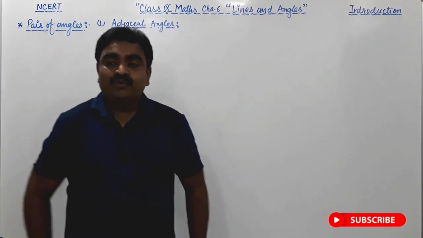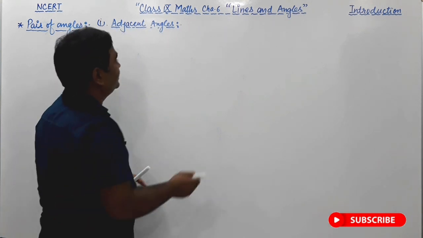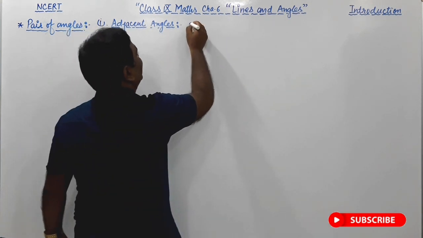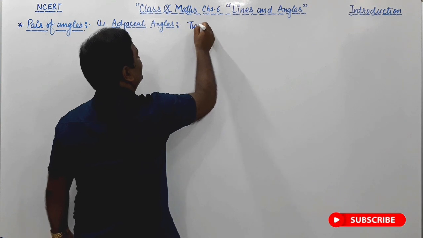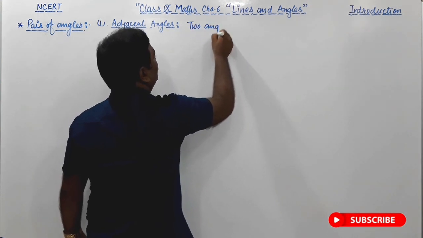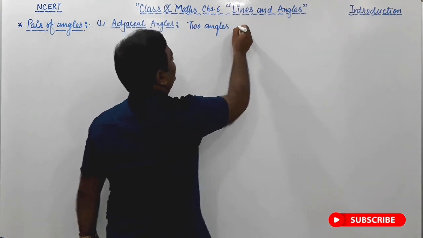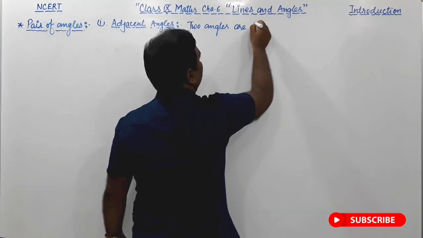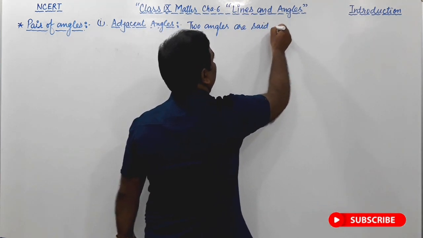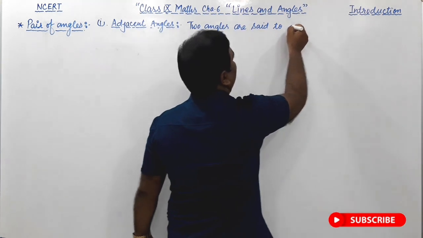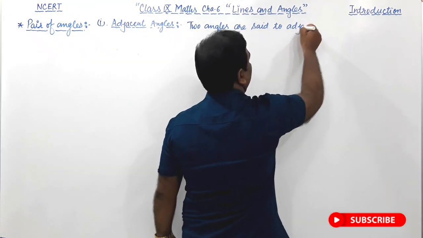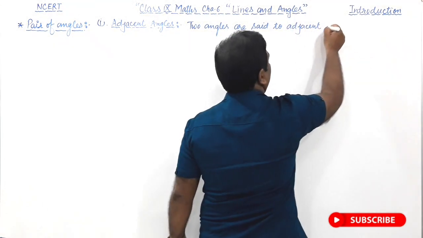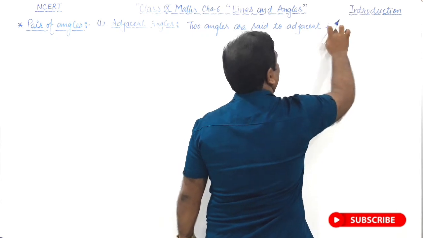So two angles are said to be adjacent if a condition is satisfied.